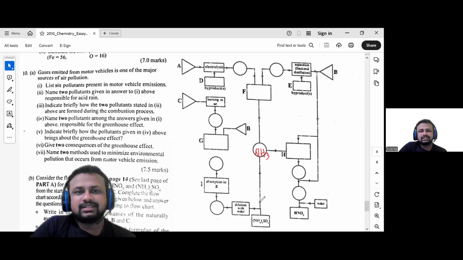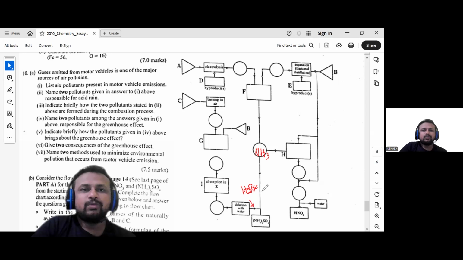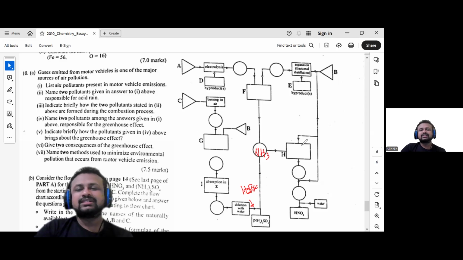And the other path for this arrow belongs to sulfuric acid. Exactly. Can you see how many industries there are here? Sulfuric acid, ammonia, nitric acid: a total of three industrial processes.